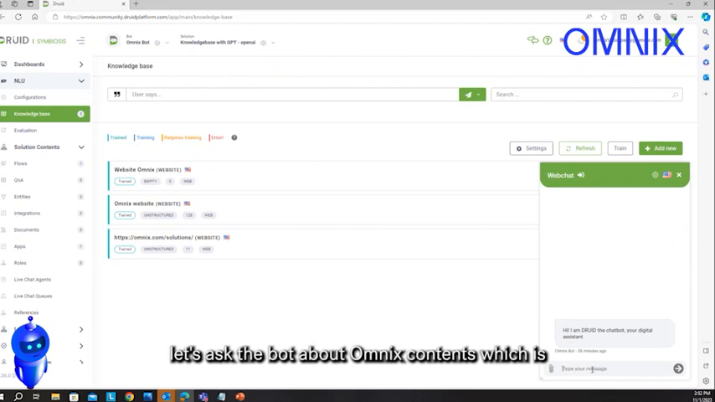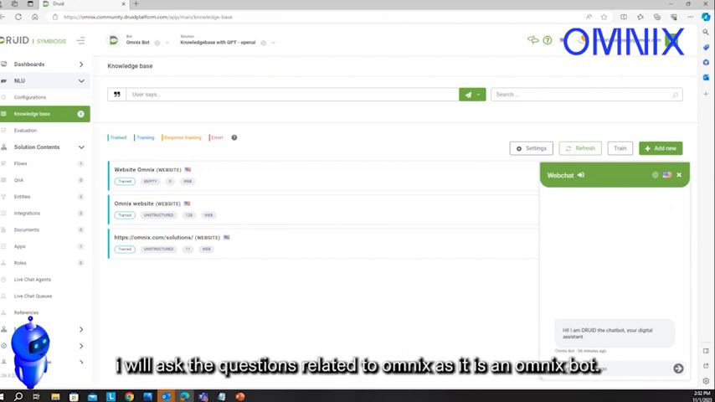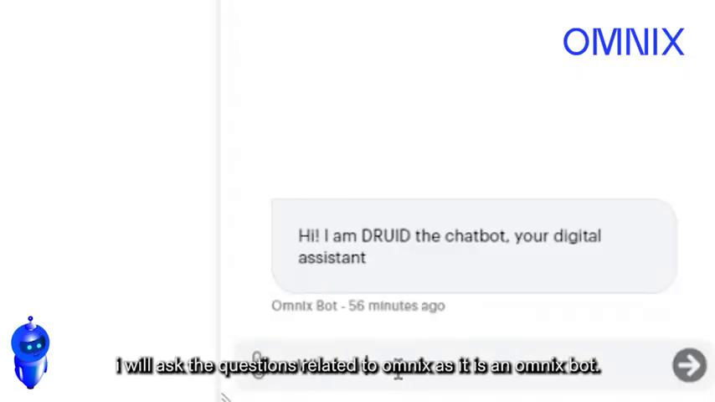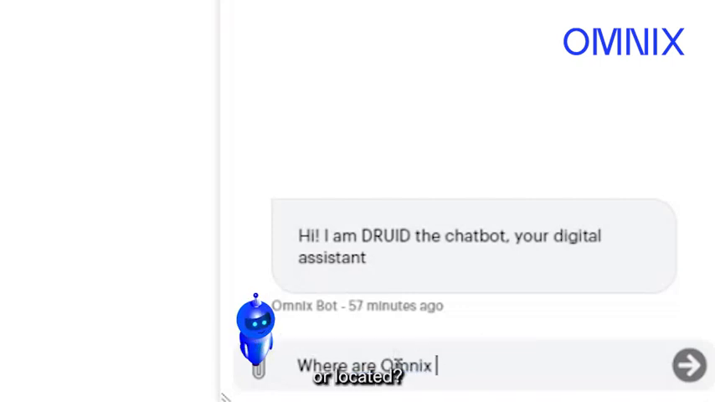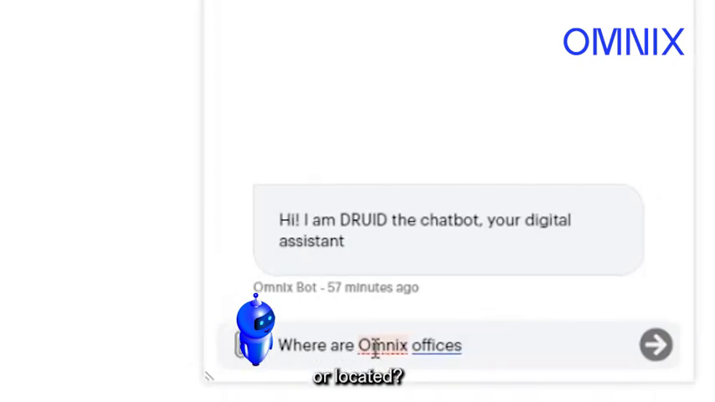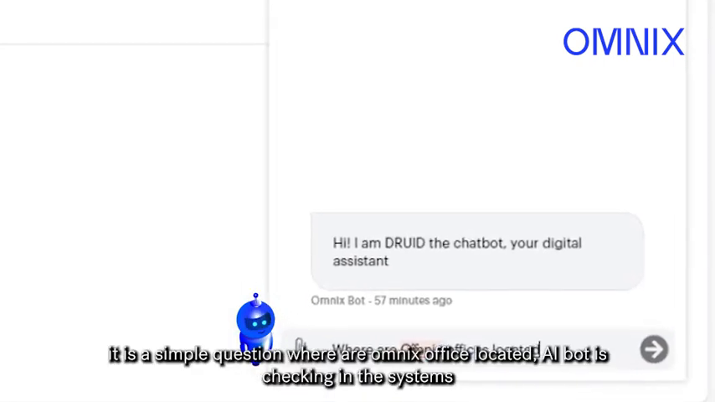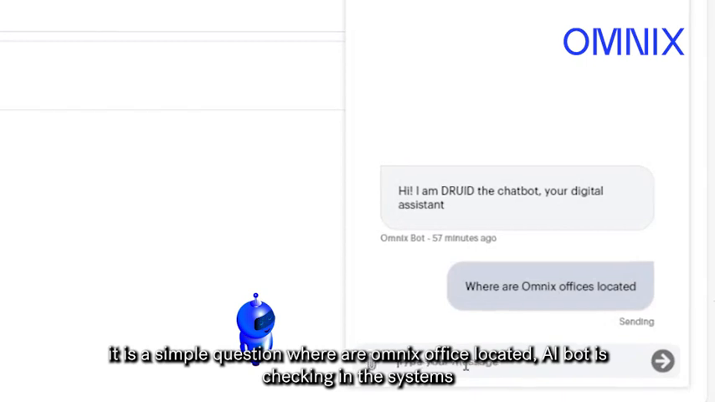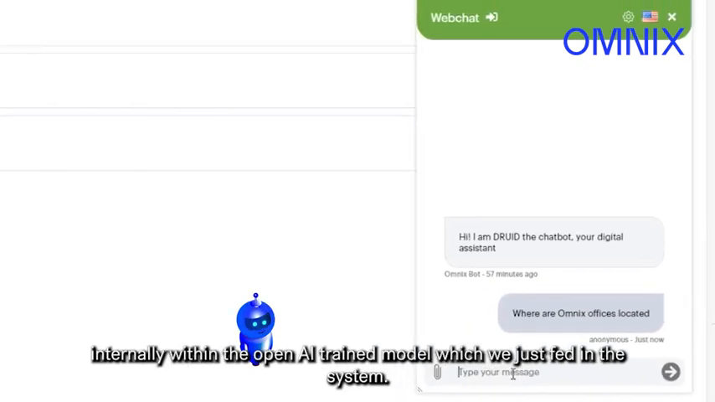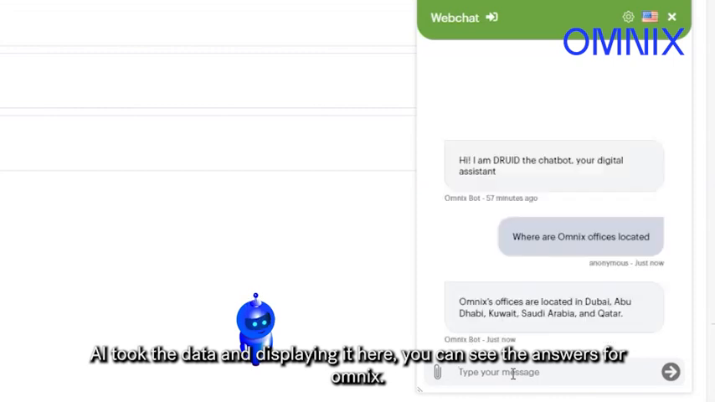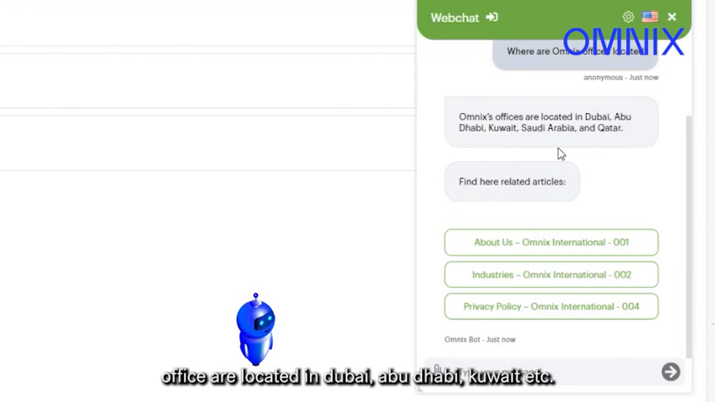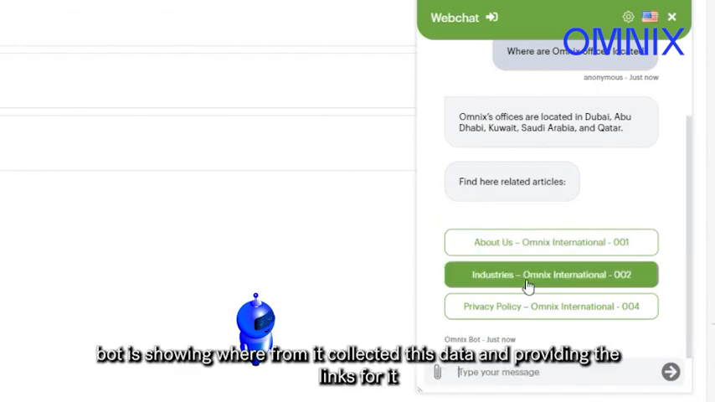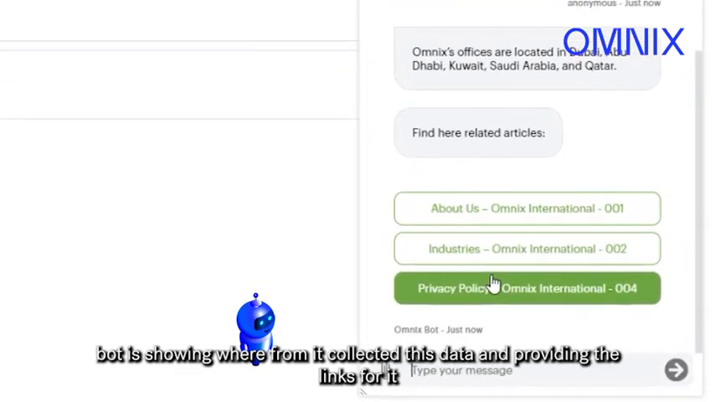Let's ask the bot about Omnex content. I will ask a question related to Omnex: where are Omnex offices located? It's a simple question. The AI bot is checking in the system internally within the OpenAI training model, which we just fed into the system. The AI took the data and is displaying it here. You can see the answer for Omnex: offices are located in Dubai, Abu Dhabi, Kuwait, etc. The bot is showing where it collected this data from and providing the link for it.